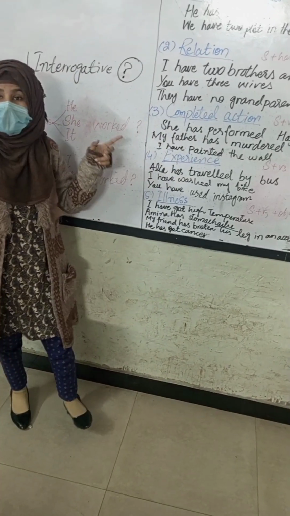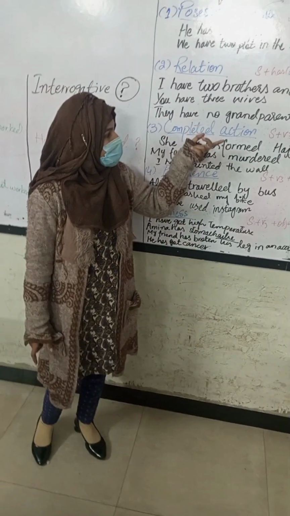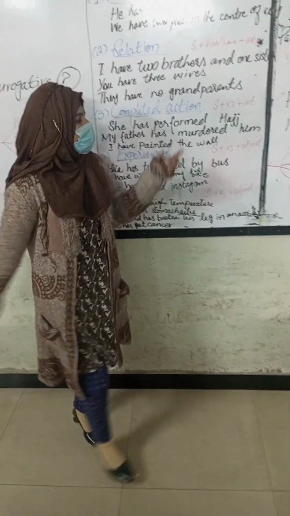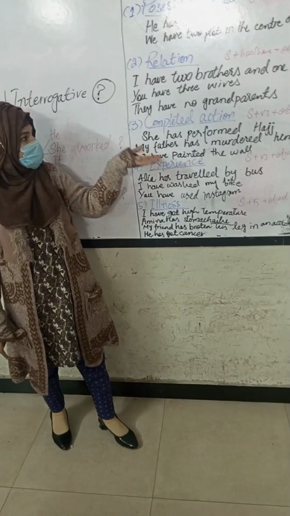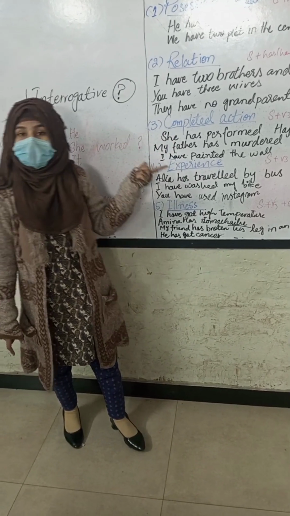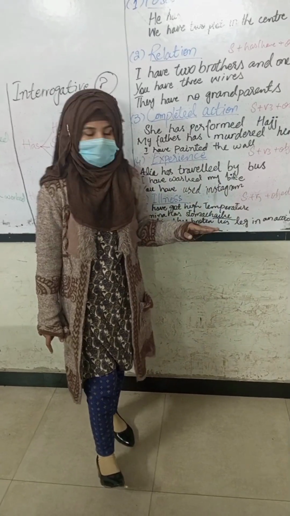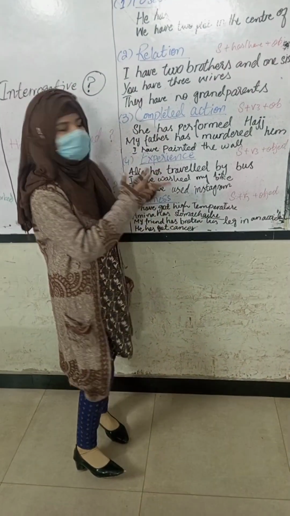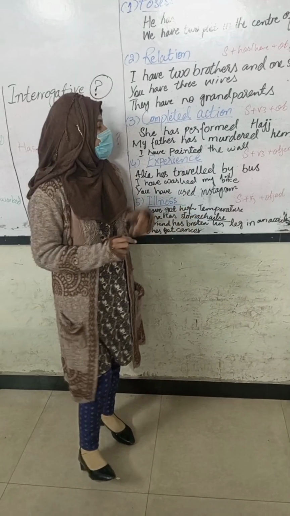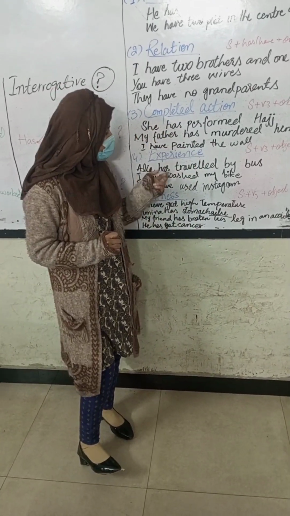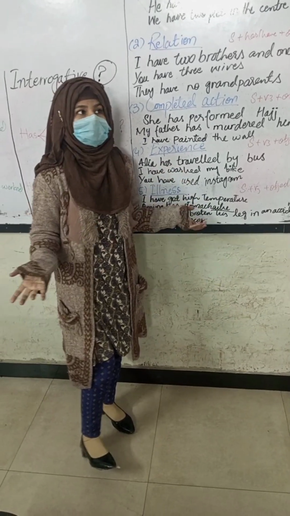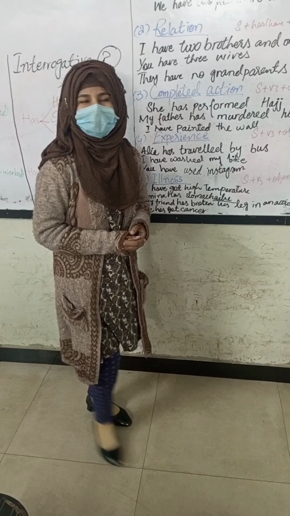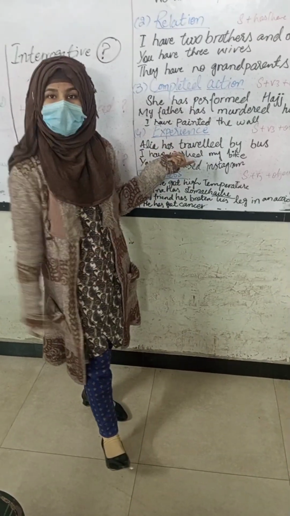The third one is completed action, which resembles the same formula: subject, verb, and then object, in which the work you have done is included in that use. She has performed Hajj. It means the action is completed. The next one is experience. Completed action and experience both say that the action you have done is a part of your experience. So you have lots of experience in your life. First, I'll tell you just one. Alia has traveled by bus, which means Alia has such an experience regarding traveling.